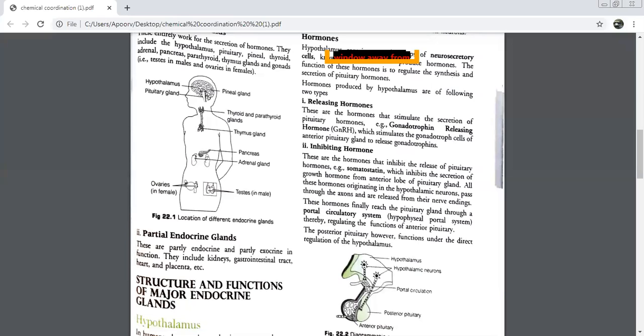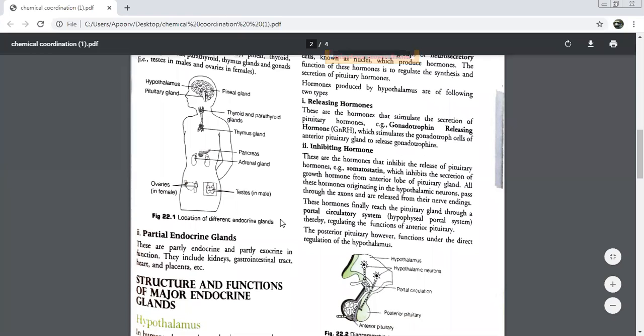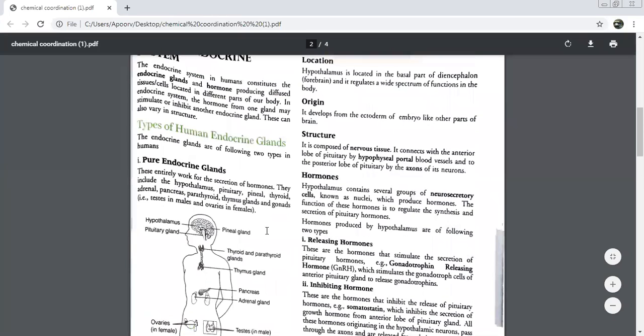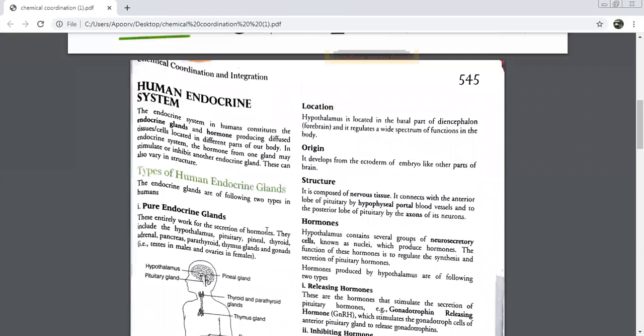Very good. Tomorrow I'll be starting with the pituitary gland. First, let me revise very quickly what I have done till now, what I did today and what we did yesterday. Let us revise everything very quickly, because even if I start pituitary, I'll not be able to finish it, and then everything will get messed up in the middle. So let's start revising this very quickly.